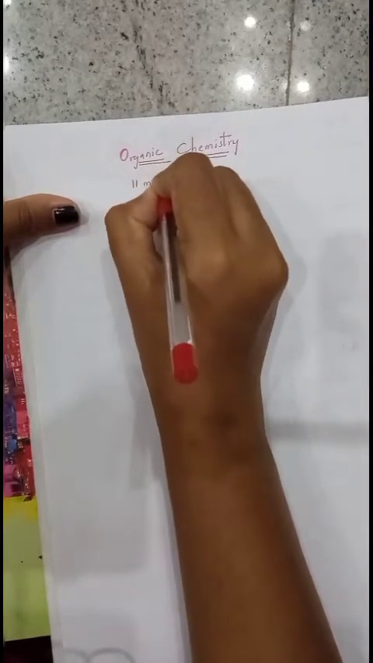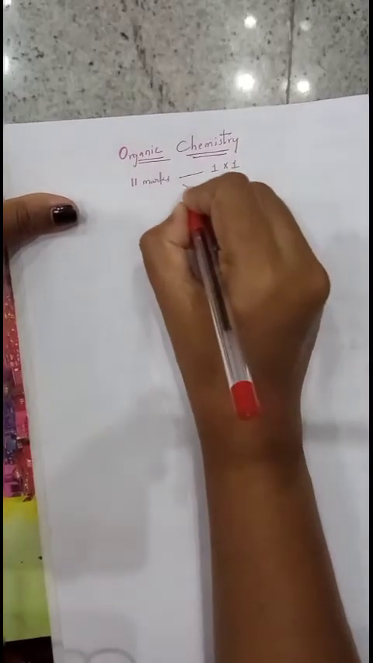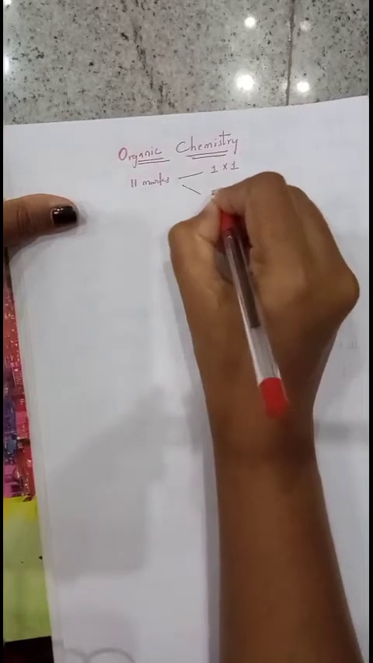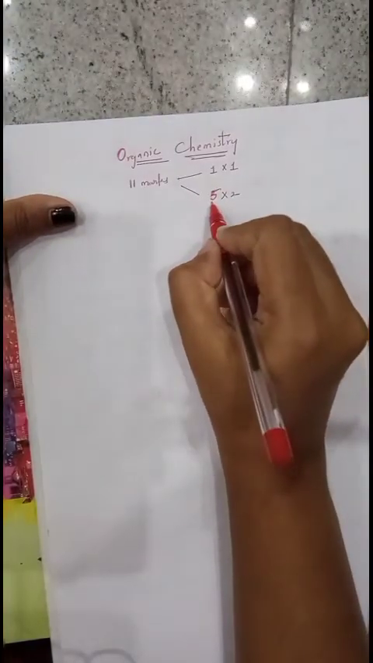Organic chemistry is a very important chapter and you will get a total of 11 marks from this chapter. So the total weightage of this chapter is 11 marks. From these 11 marks, you will get one 1-mark question and two 5-mark questions. 1-mark question 1 and 5-mark questions 2.